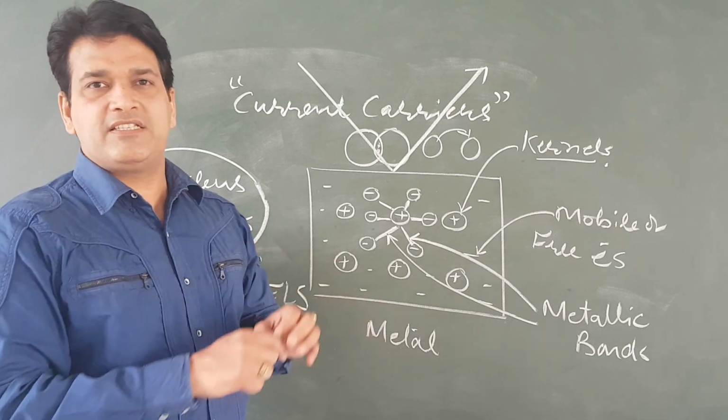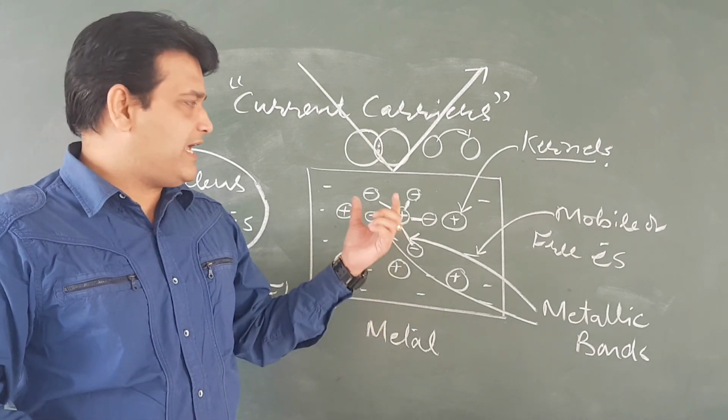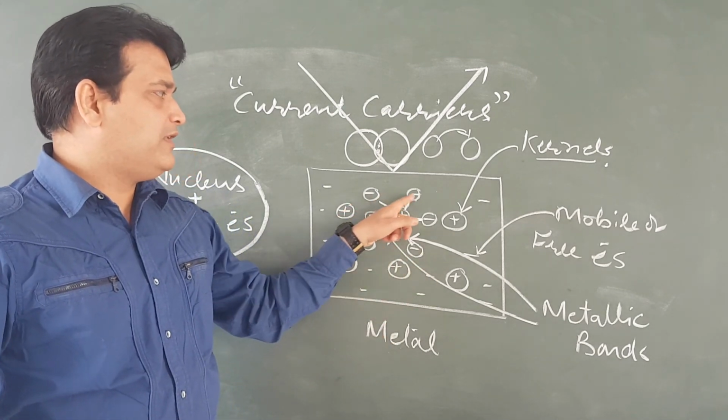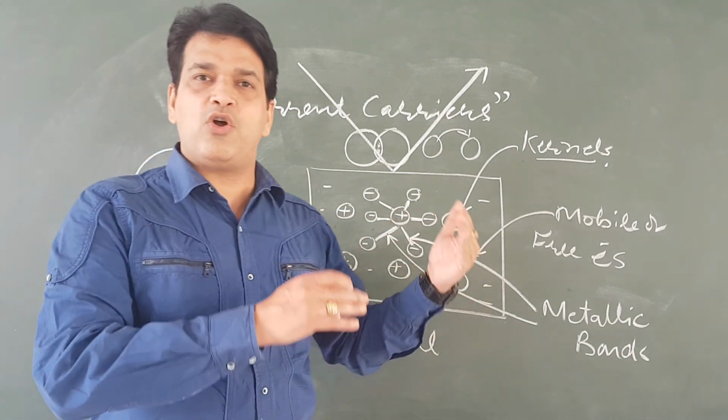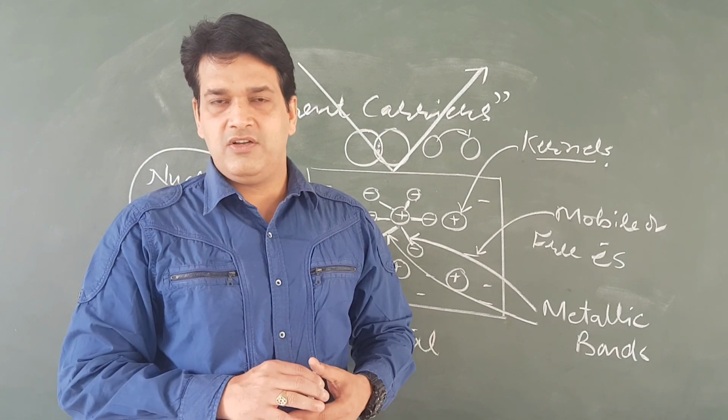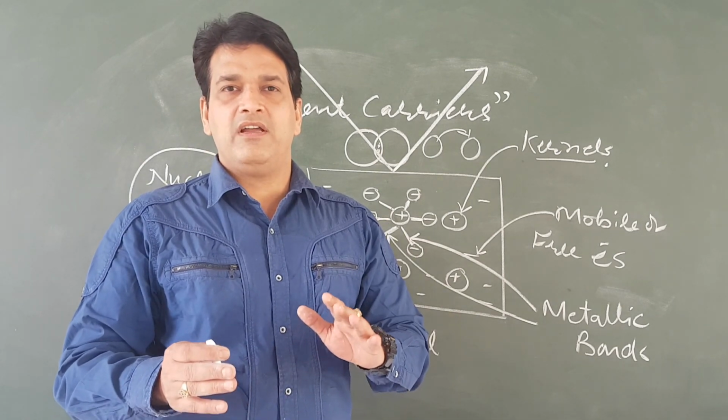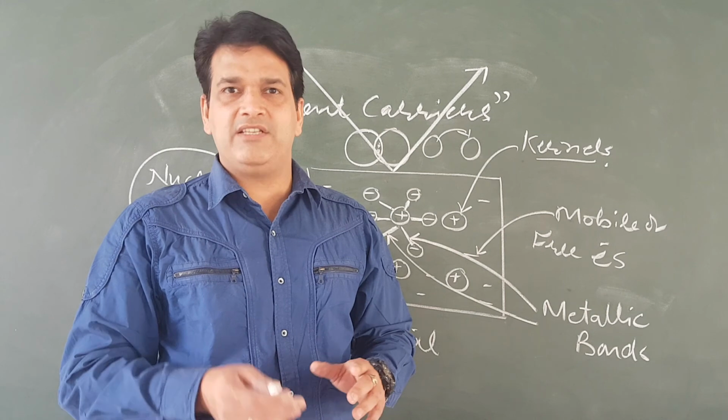So all these properties are explained with the help of these mobile electrons, or you can say with the help of the electron sea model. So this is what the electron sea model is all about.